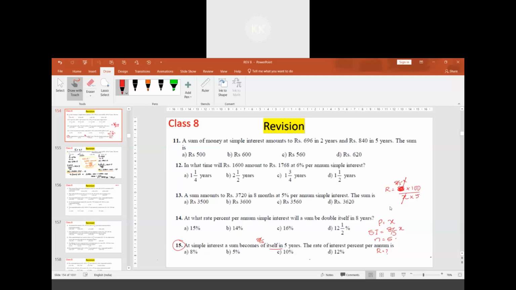x and x will get cancelled. So R will be equal to 5 ones are 5, 20 times 5 4 times. So we get it as 32%. So somehow we can find it. I have seen a similar question in one of the examinations: at simple interest, a sum becomes double of itself. In such cases, instead of 8 by 5x, we'll consider it as 2x, and the same procedure should be followed.